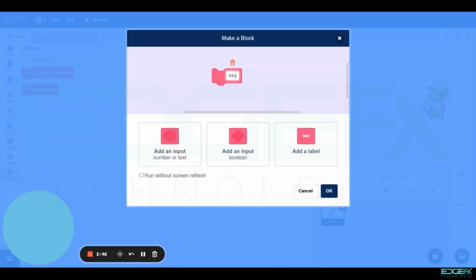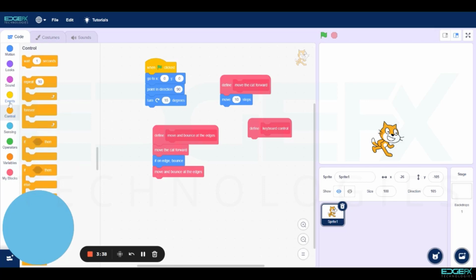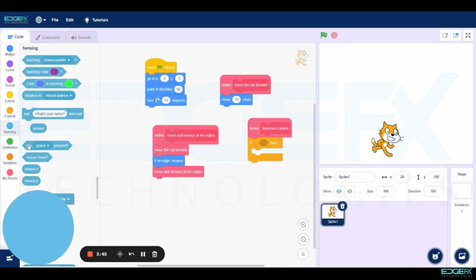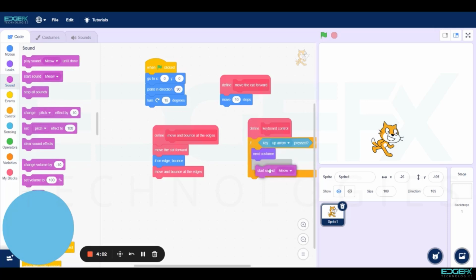Now again make a block as Keyboard Control. To make the cat sound, go to Controls. Select the If block. Go to Sensing, select the key space pressed and drag it under the If block. Then go to Looks. Select and drag the next costume. Then go to Sound. Select and drag the Start Sound Meow block.